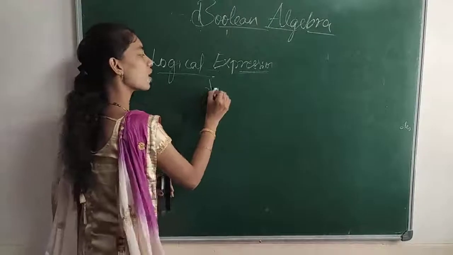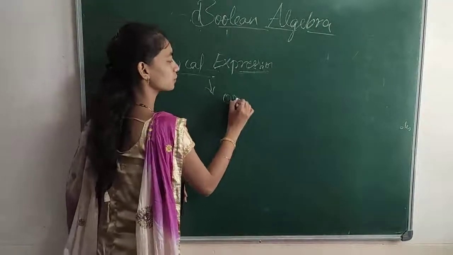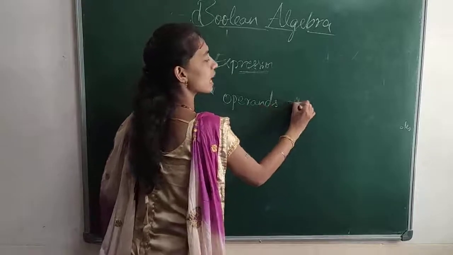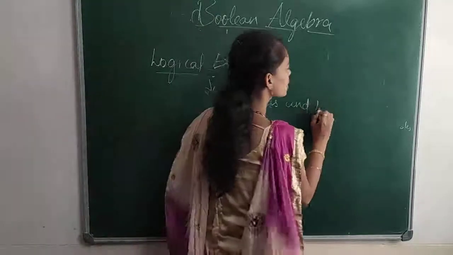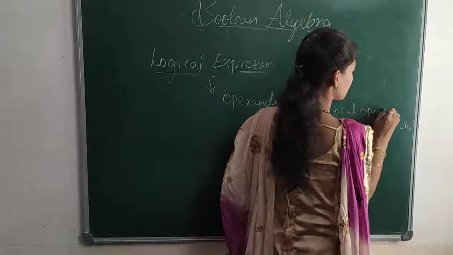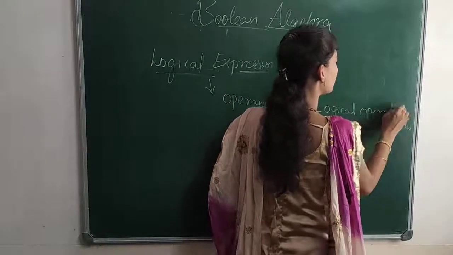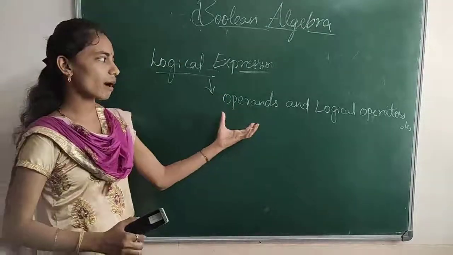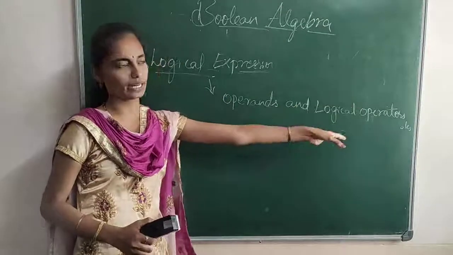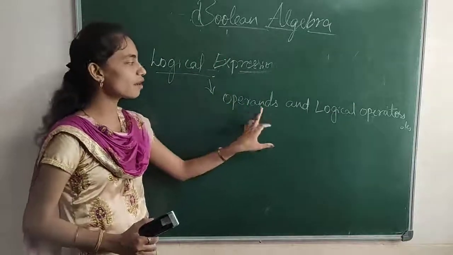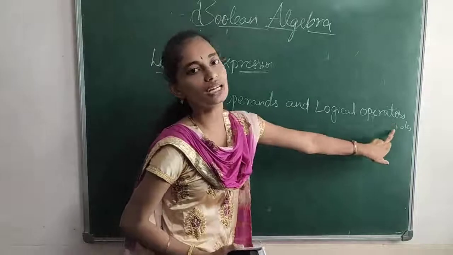This is a combination of operands and logical operators. In an algebraic expression, it is a combination of operands and mathematical operators. But a logical expression means it is a combination of operands and logical operators.